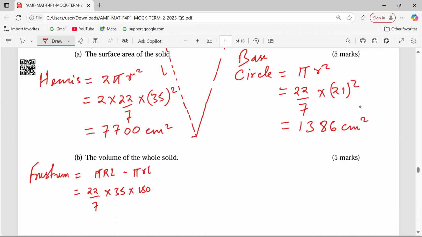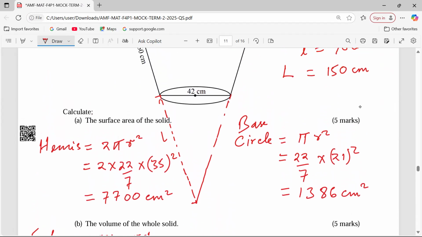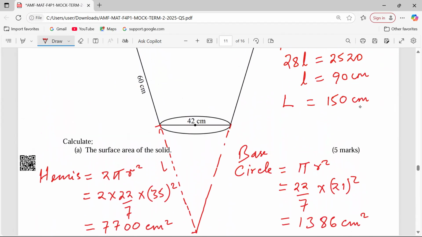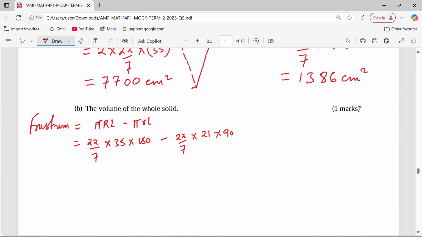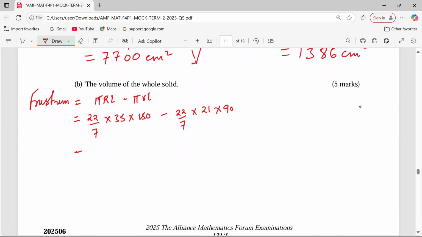Then we subtract pi, R of 21 and a slanting height of 90. The small l of 90 and the small r of 21 now. So from this, we shall get the curved surface area of the frustum part.